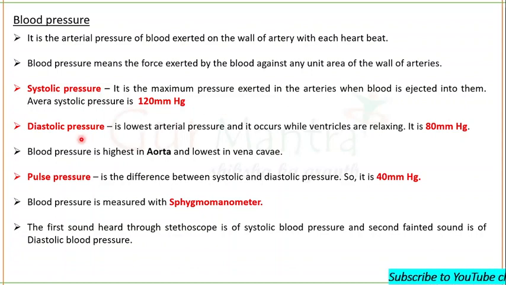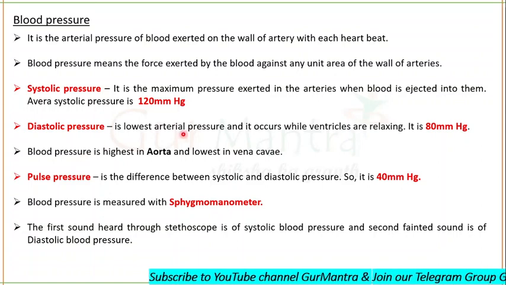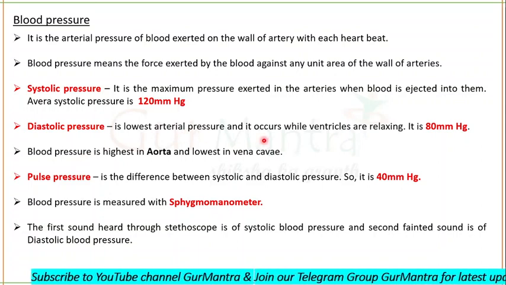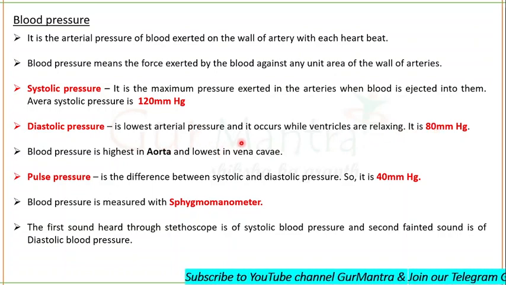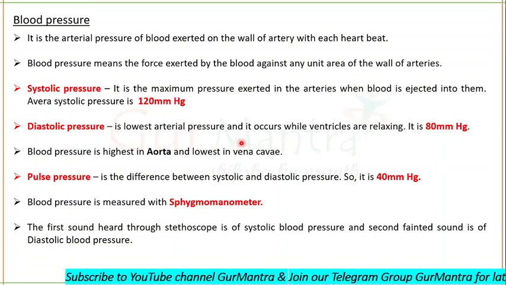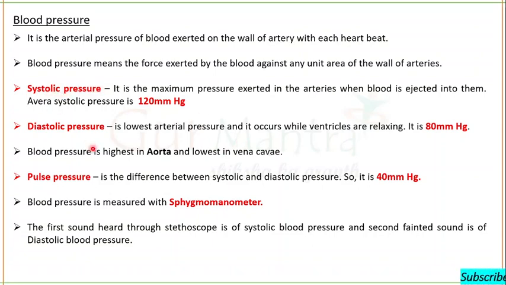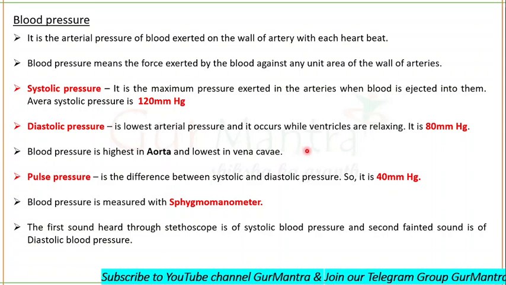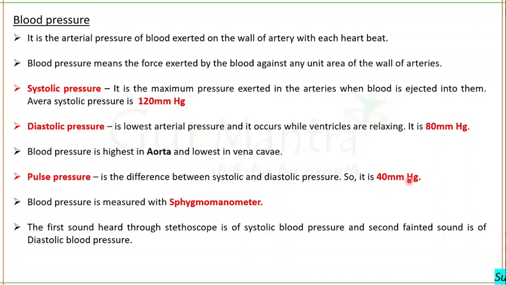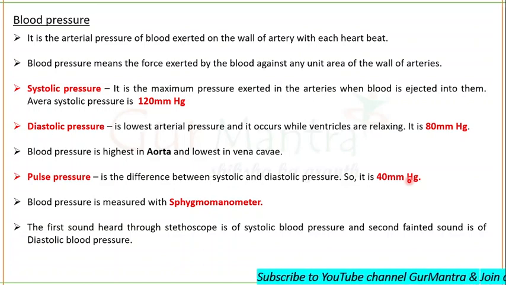Diastolic pressure occurs when the ventricles are relaxing. It is the lowest arterial pressure, and it occurs while ventricles are relaxing. It is 80 mm/Hg. Blood pressure is highest in the aorta, and you will see the lowest blood pressure in the vena cava. Pulse pressure: the difference between systolic and diastolic blood pressure is what we call pulse pressure. 120 mmHg minus 80 leaves 40 mmHg. So pulse pressure is the difference between systolic and diastolic pressure.